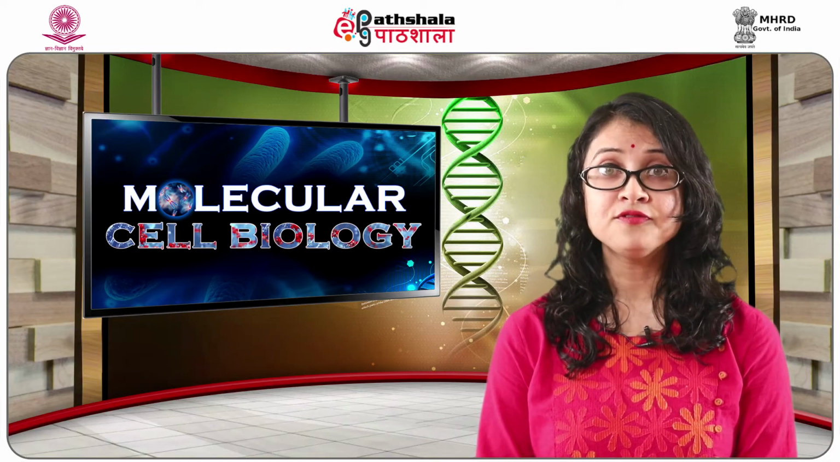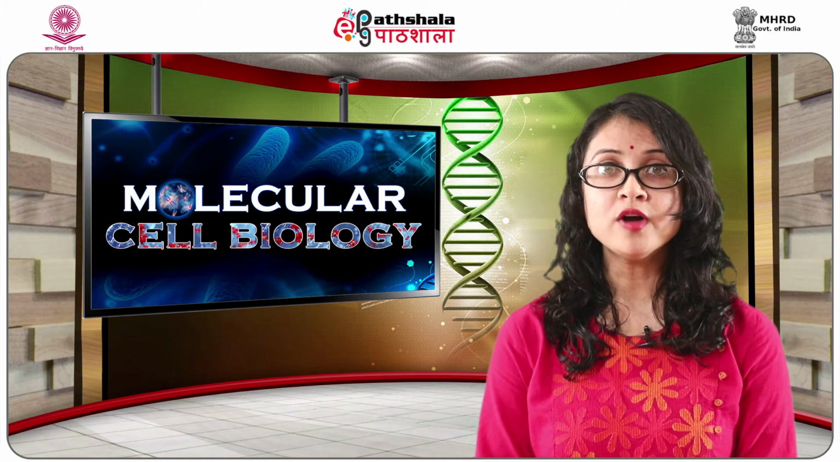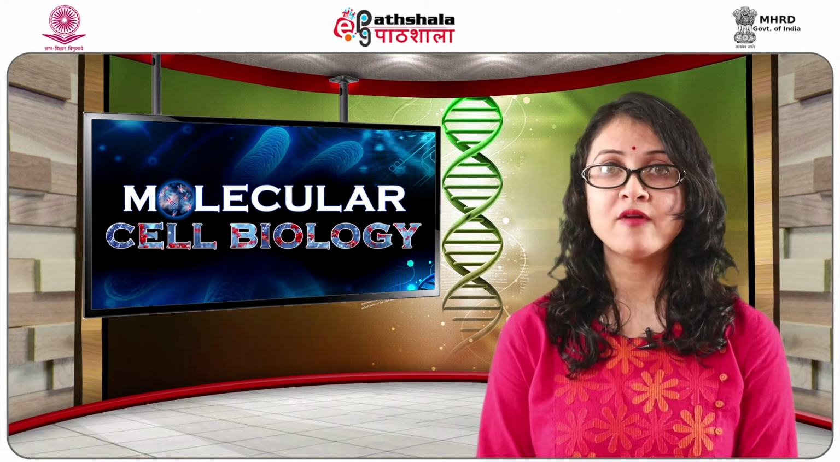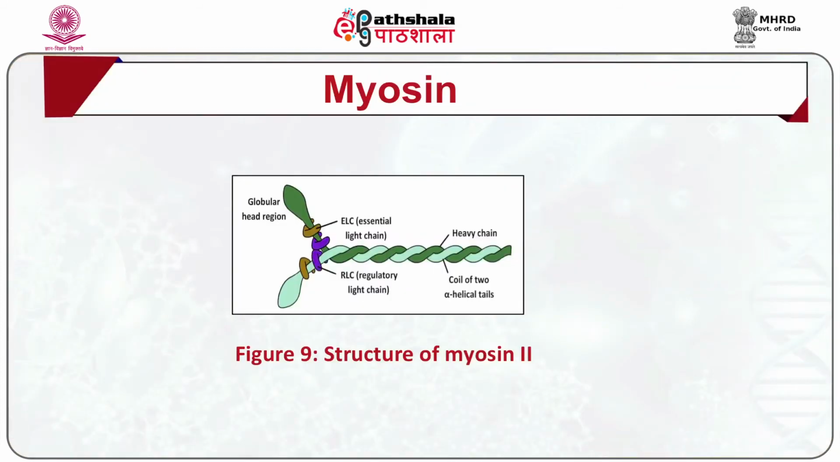Cells have another family of motor proteins called myosin, which move along the actin filaments powered by ATP hydrolysis. Myosin II was the first myosin discovered, from the skeletal muscle. Myosin consists of two heavy chains and four light chains. Tails of the heavy chain dimerize to form a coiled coil, and light chains are associated with the neck region of the heavy chain.